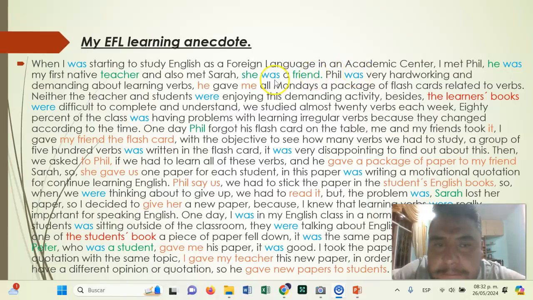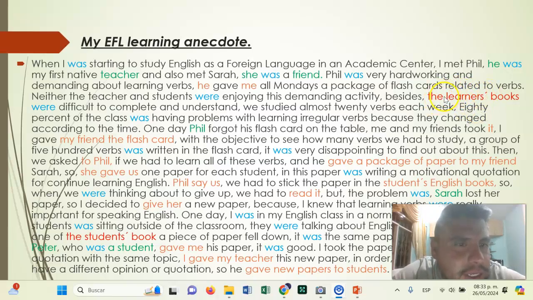Okay, the next government case is known as the genitive case. For the genitive case, I chose the color red. The genitive case is about the use of apostrophes or possessive adjectives. For example, the use of the apostrophe. So I wrote some examples here.